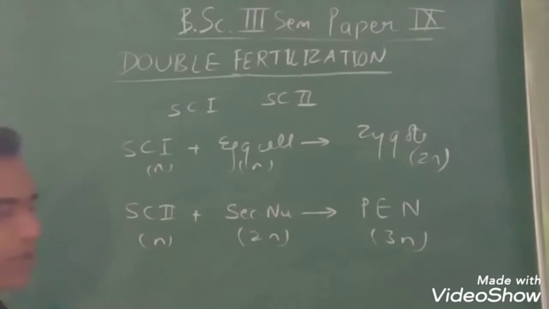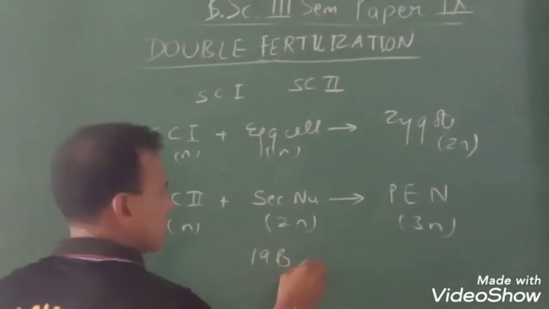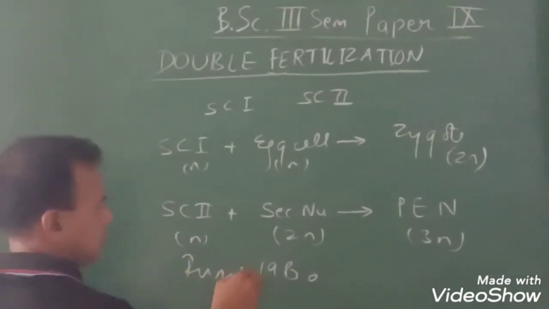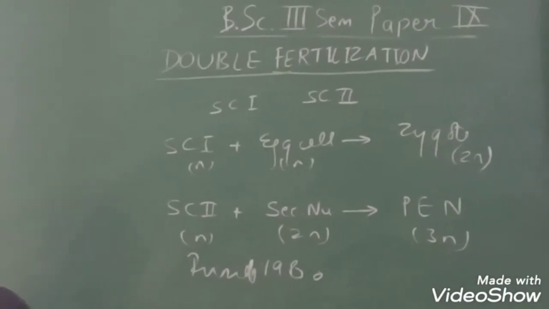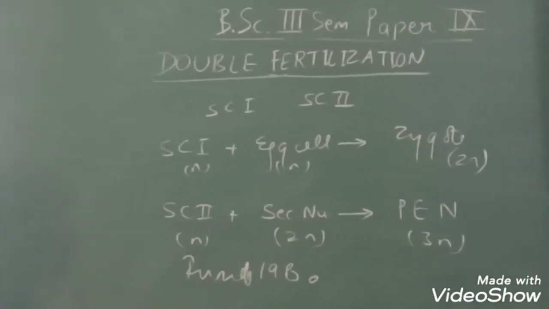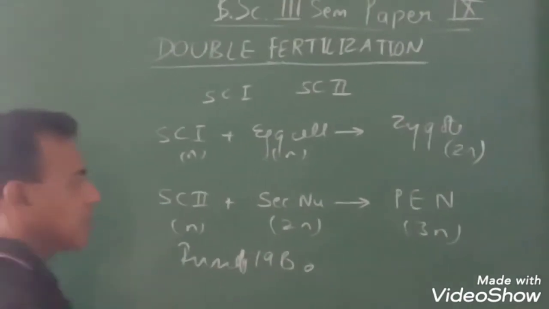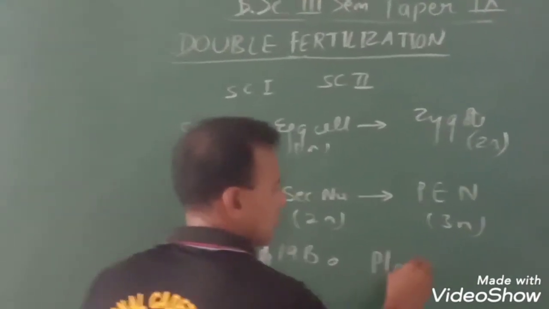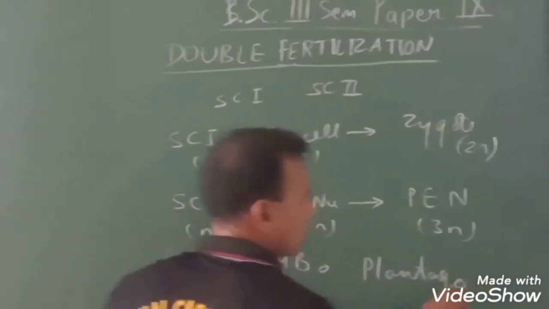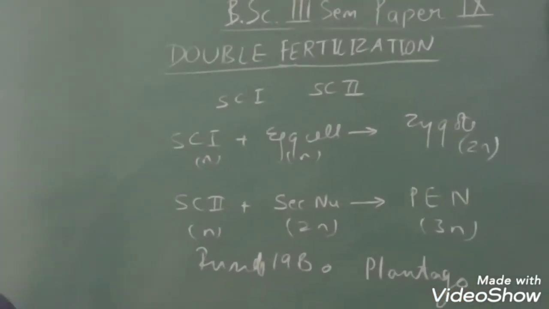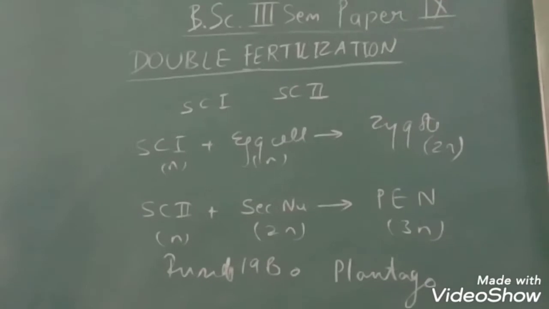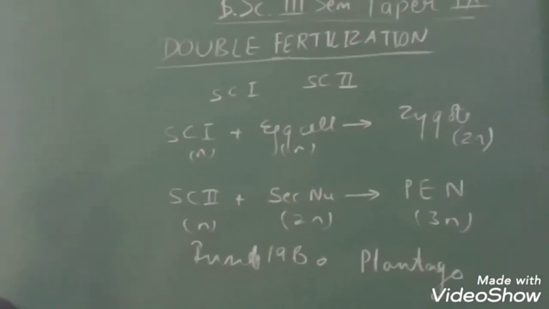According to Russell, 1980, the male cytoplasm also contributes in fertilization, whereas in plants like Plantago, the cytoplasmic inheritance is biparental in nature.